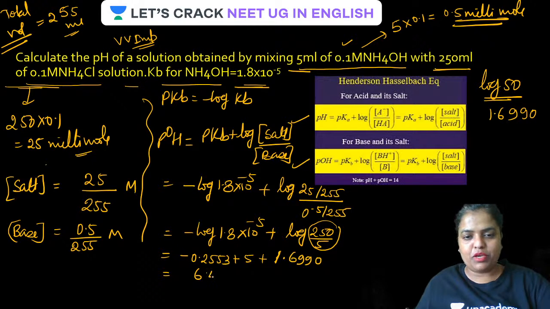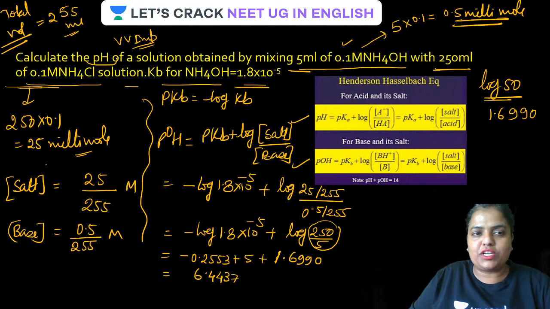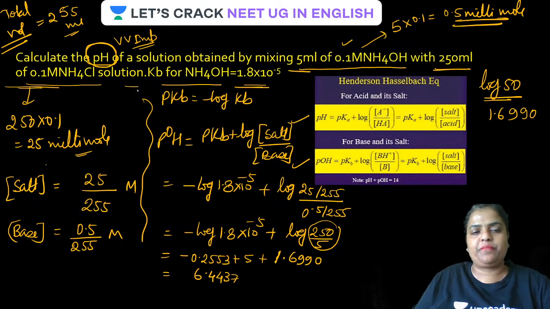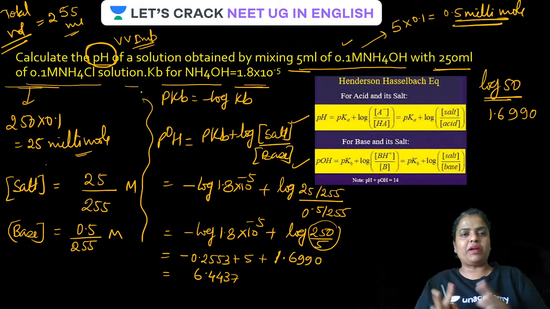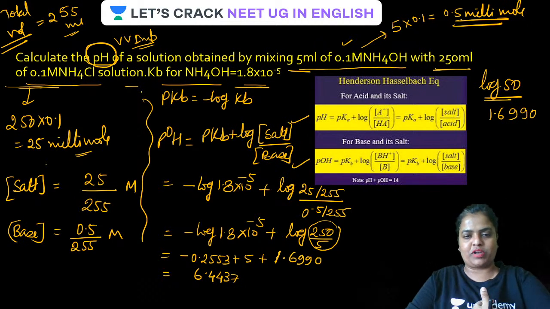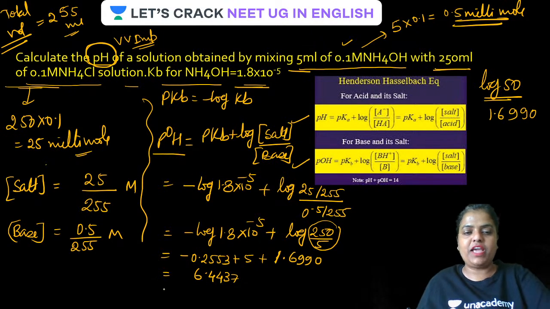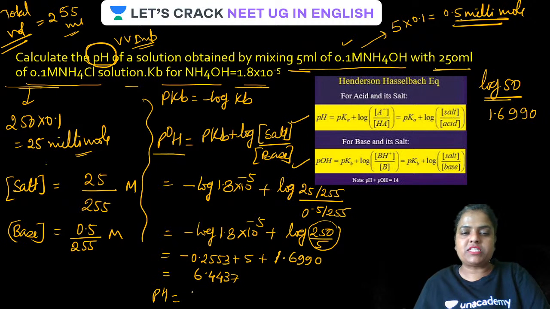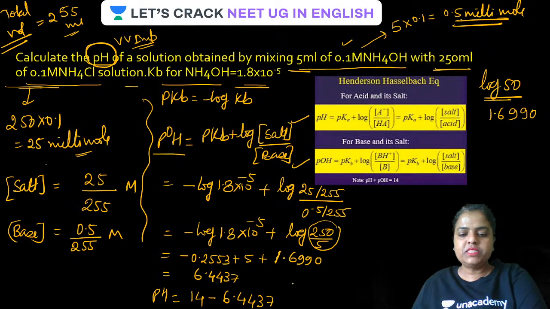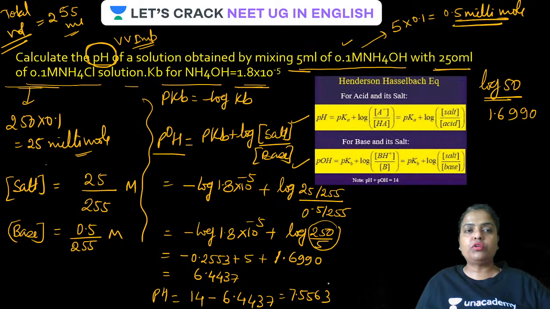Remember, we are calculating the pOH, be careful, because I have seen most of the students make this mistake. In the options, remember, this value will also be given, but you have to read the question carefully. Sometimes pOH will be asked. So be very particular about what is asked in the question and which option you are supposed to click as the correct one. Okay, guys. So the pOH value is 6.4437, but we have to find the pH. In order to calculate pH, subtract this pOH from 14. And this value has to be 7.5563. Is that clear?